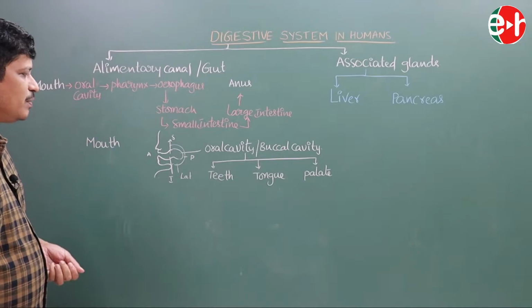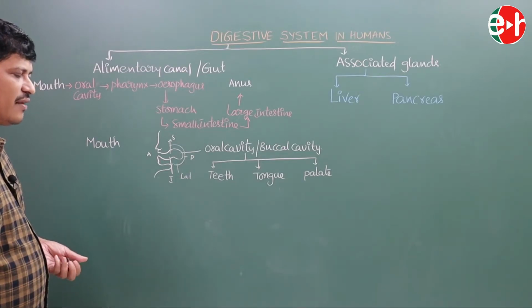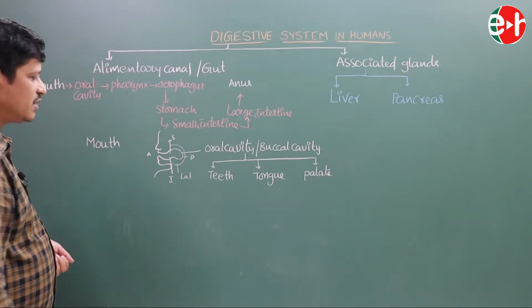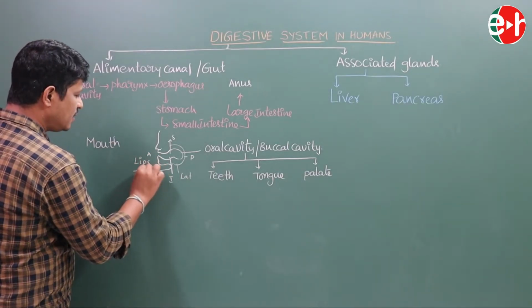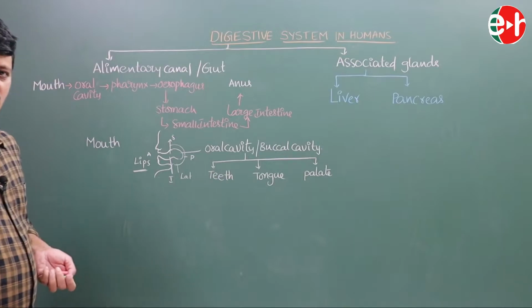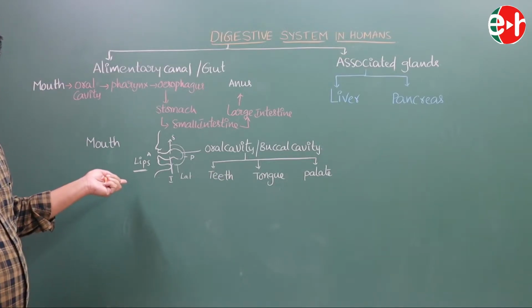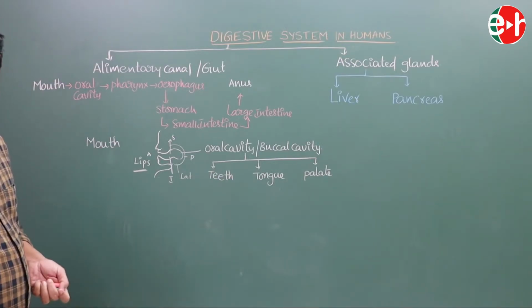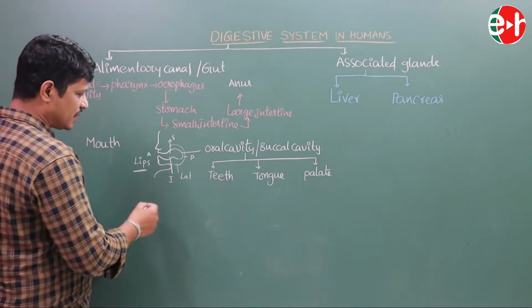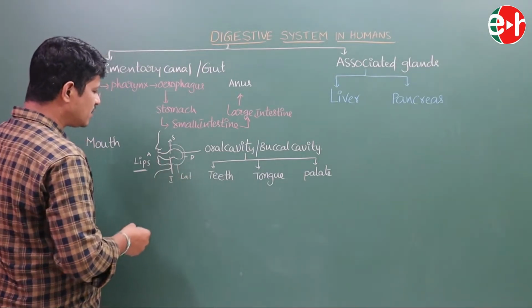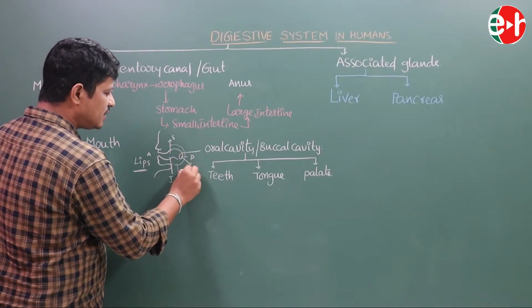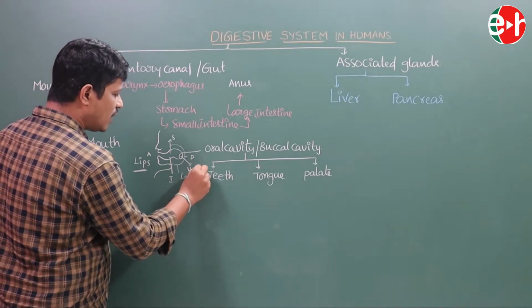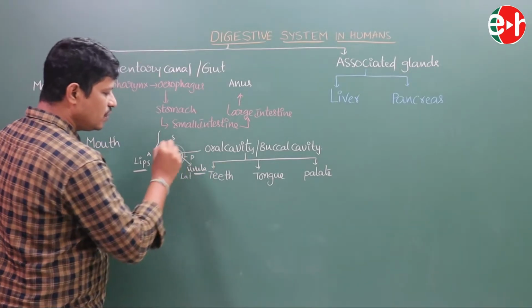The anterior part of the buccal cavity or the oral cavity is bordered by the lips. And the posterior part of the oral cavity contains the uvula.